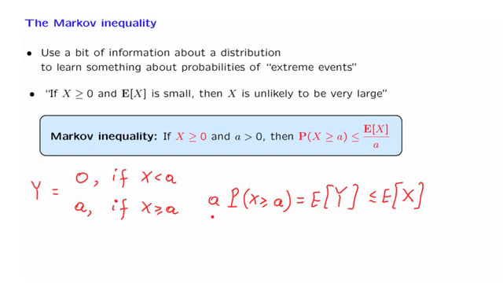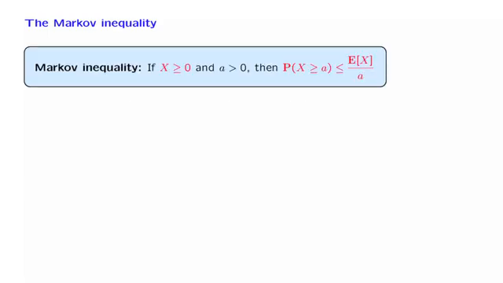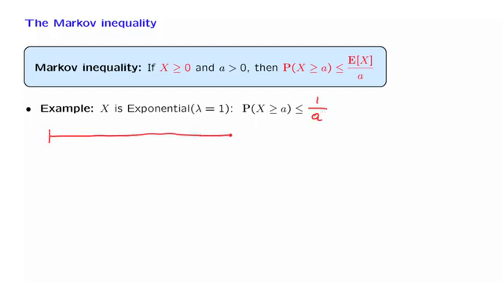And by comparing the two sides of this inequality, what we have is exactly the Markov inequality. Let us now go through some simple examples. Suppose that x is exponentially distributed with parameter equal to 1, so that the expected value of x is also going to be equal to 1, and in that case we obtain a bound of 1 over a. To put this result in perspective, note that we are trying to bound a probability.